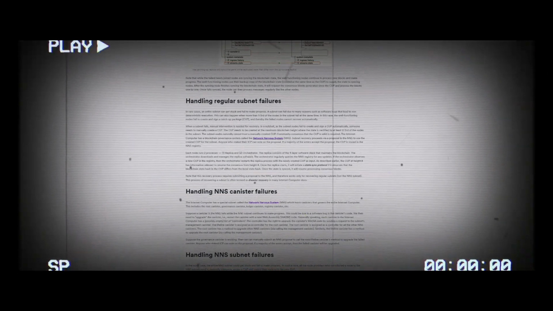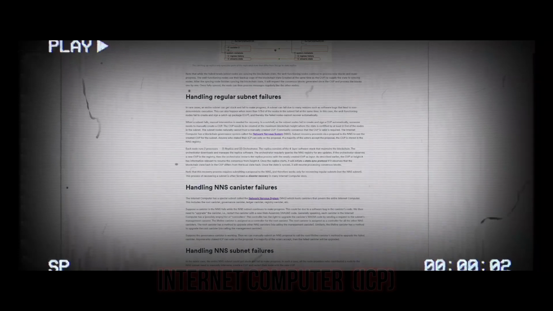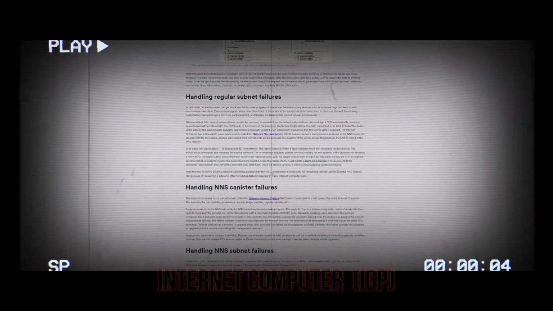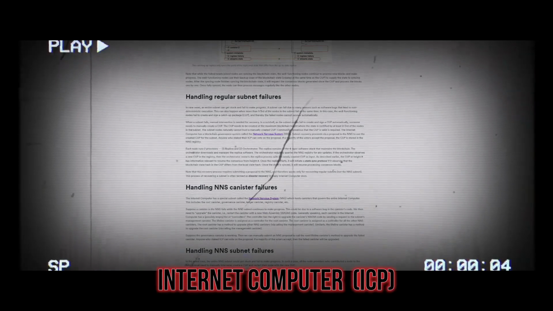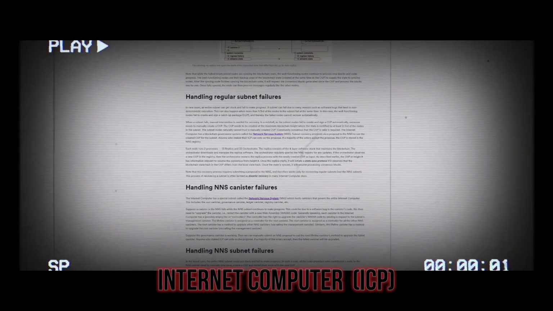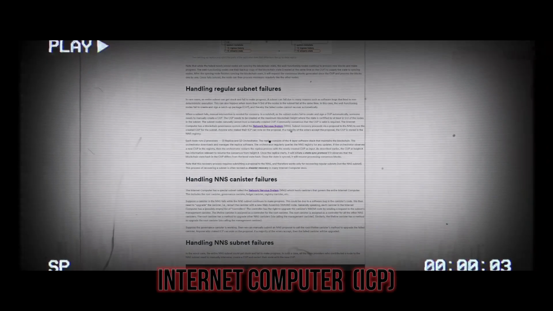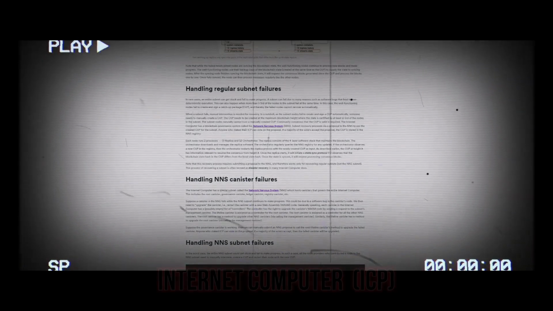created CUP as input. As described earlier, the CUP at height h has information relevant to resume the consensus from height h, once the replica starts. It will initiate a state sync protocol if it observes that the blockchain state hash in the CUP differs from the local state hash. Once the state is synced, it will resume processing consensus blocks.